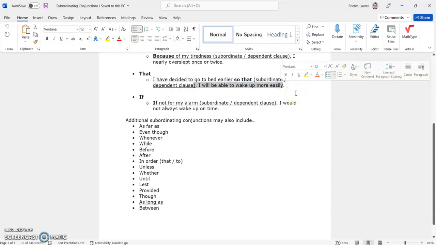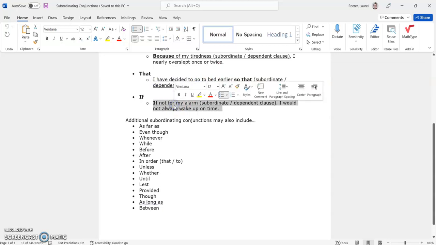Why have I decided to go to bed earlier? Oh, it's so that I will be able to wake up more easily. So here, "so that," with the focus on "that," is our subordinating conjunction. It's showing that this thought relies on this thought to make complete sense.